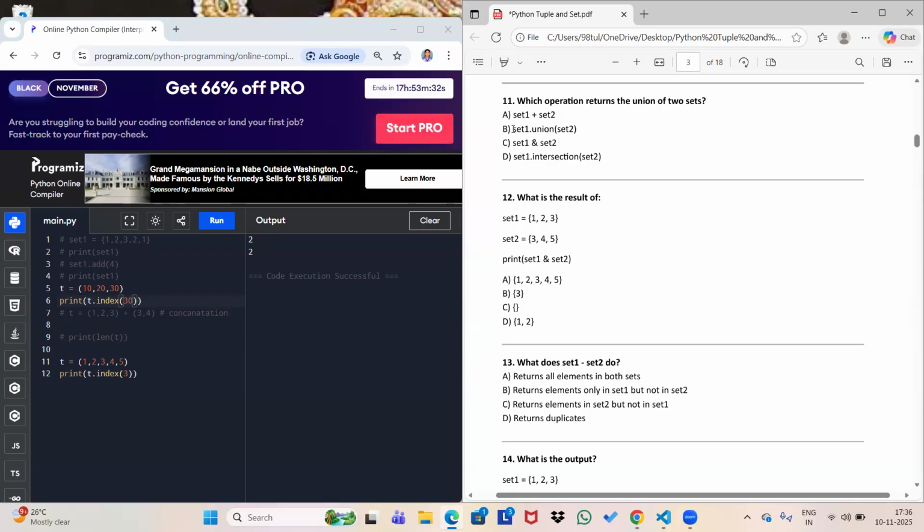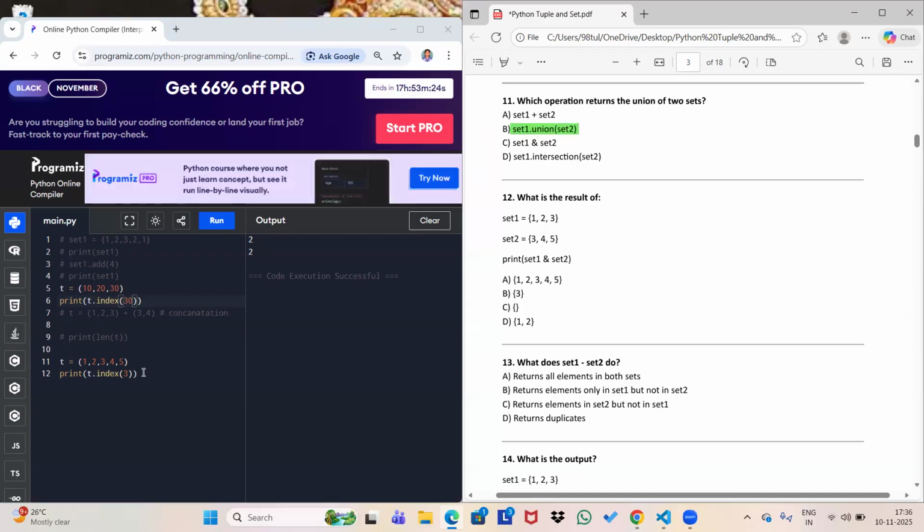So the answer would be set1.union(set2). But I'm going to give you an example of how it's working. So let's work on it.